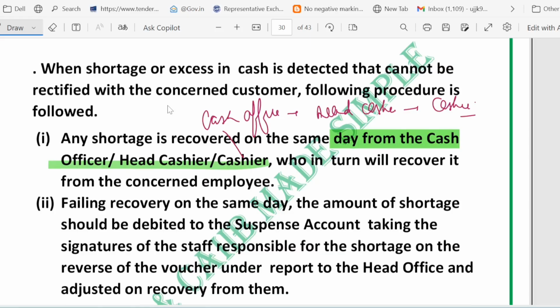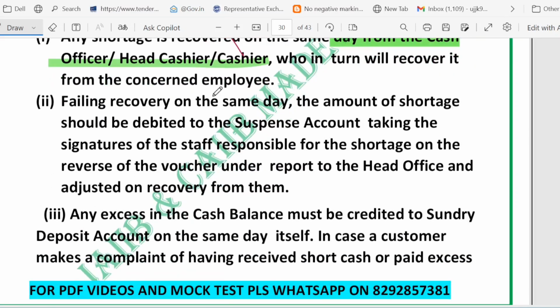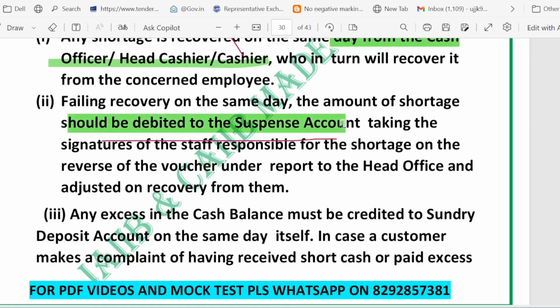If not recovered the same day, the amount of shortage should be debited to the suspense account. You can see the amount of shortage should be debited to the suspense account, which means that if you can't collect the shortage immediately, the bank should book the amount to the suspense account. It should also record the name and signature of the staff responsible on the back of the voucher and report the issue to the head office. Right. So they should also report the issue to the head office.